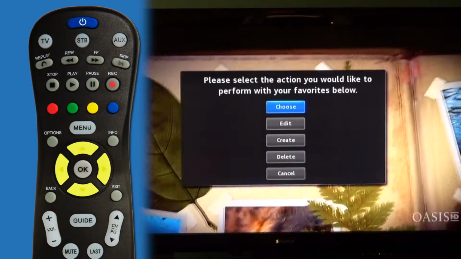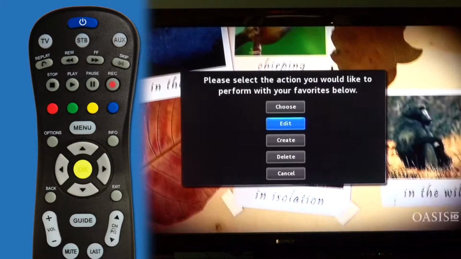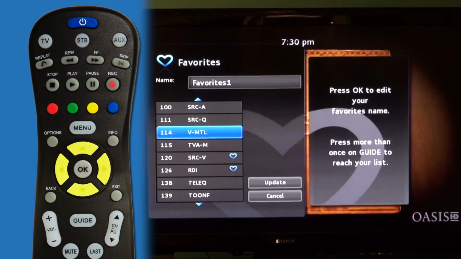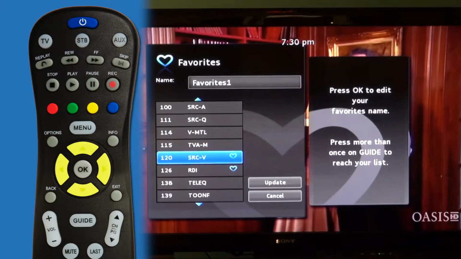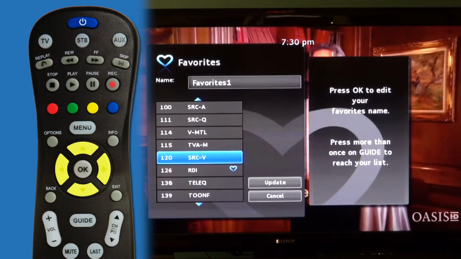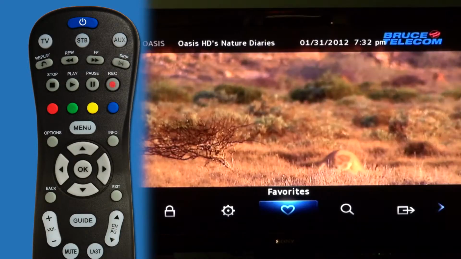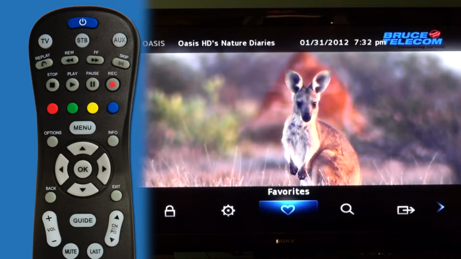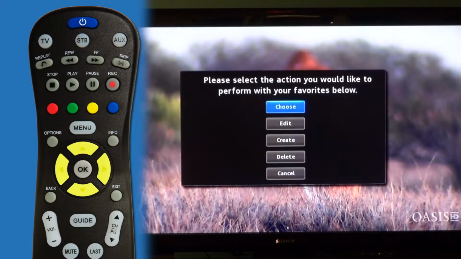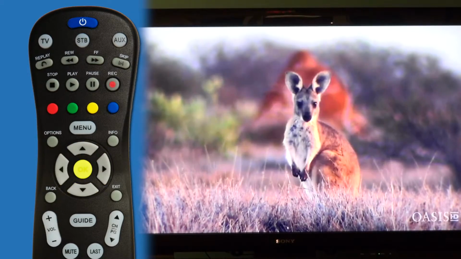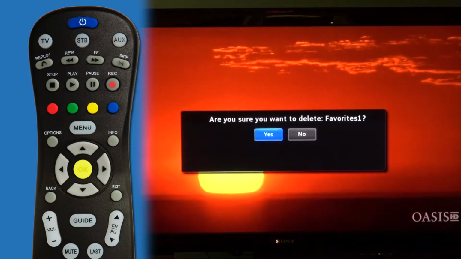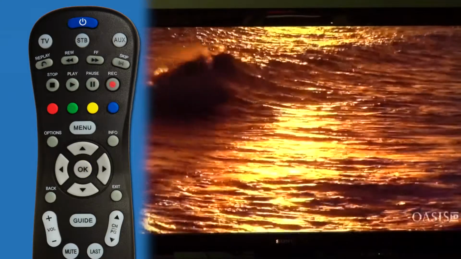To go back and edit, choose Menu, Favorites, Edit. Select the channel that you'd like to remove by hitting OK. Select Update, and now it has been saved. To delete a favorites guide after you've created one, go to Menu, Favorites, select Delete. It asks you the name of your favorites guide. Do you want to delete it? Yes. And now it's been deleted.